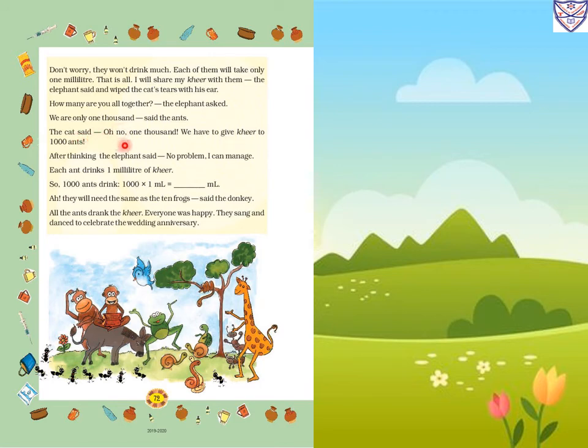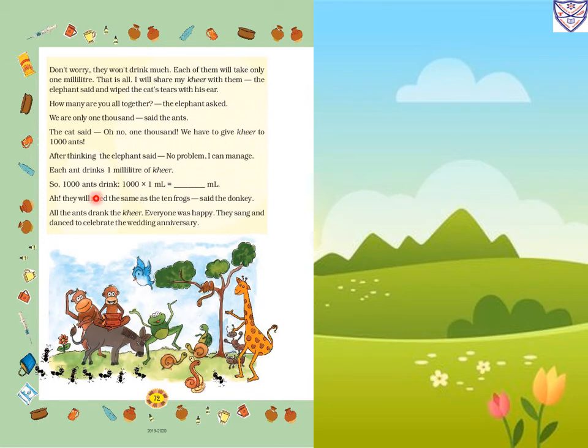The cat said, oh no, 1000. We have to give kheer to 1000 hands. After thinking, the elephant said, no problem, I can manage. Each hand brings 1 milliliter of kheer. So each ant will drink 1 milliliter of kheer.